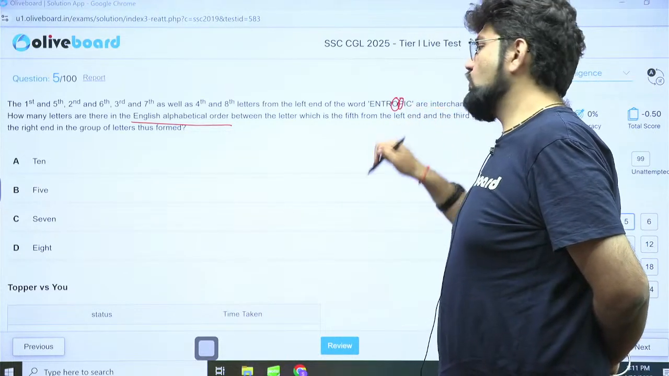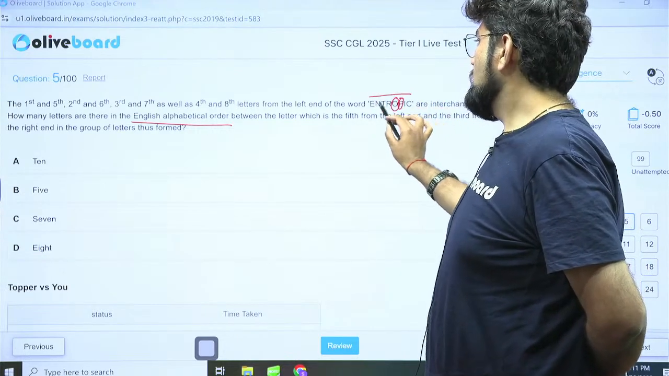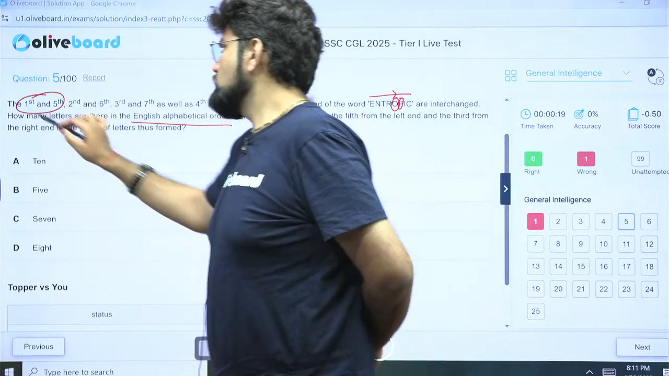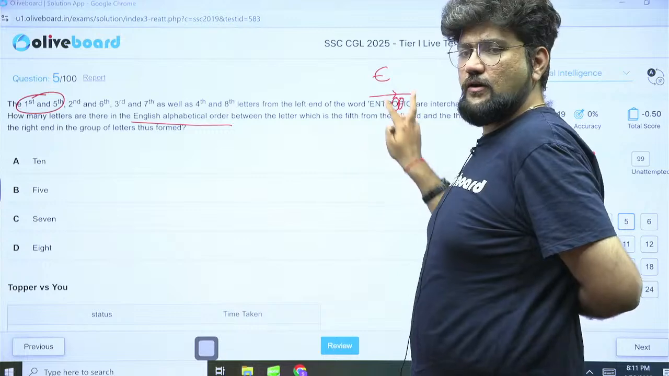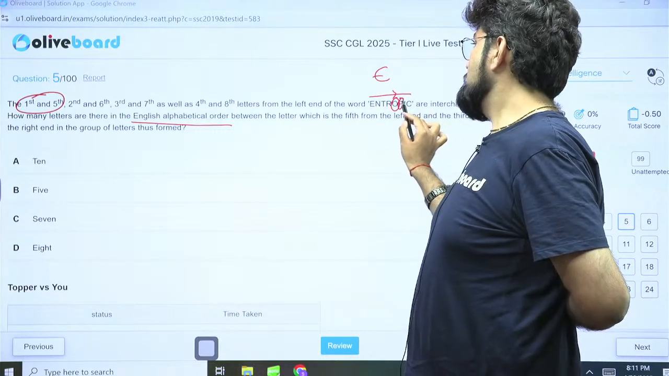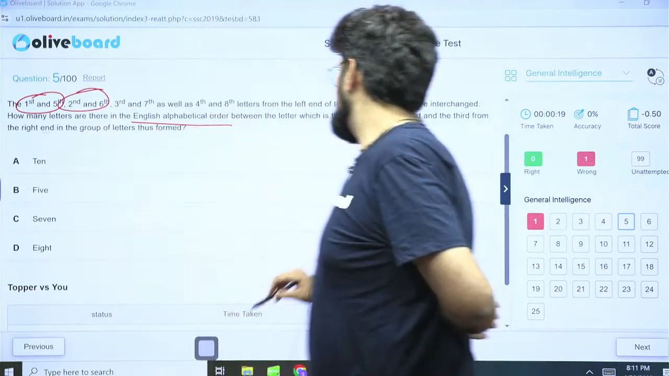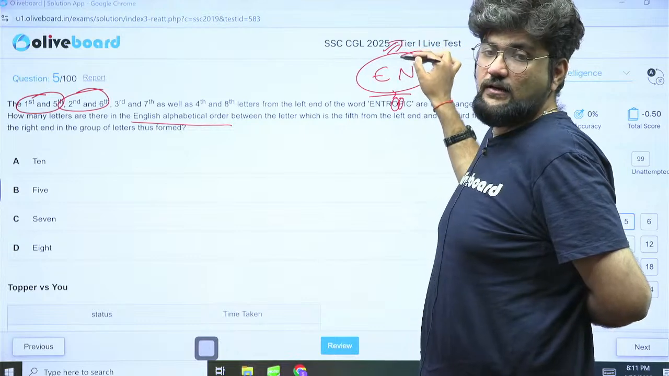But they are not asking you for O and P. This would have been O and P if this word had not changed. But now the fifth letter from the left end has been changed with the first letter. So now the fifth letter at the first left end is E because they have changed. Similarly, third from the right end is P, which is sixth from the left end. Sixth from the left end has changed with 2. That is N. So they are simply asking you how many letters are there between E and N in the